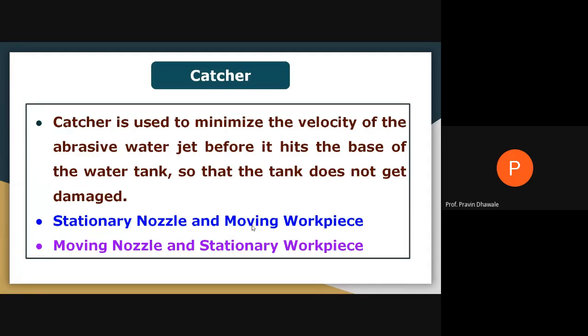Catcher is used to minimize the velocity of an abrasive water jet before it hits or strikes the base of the water tank, in order to avoid damage to the tank. So in both ways this catcher can be used.